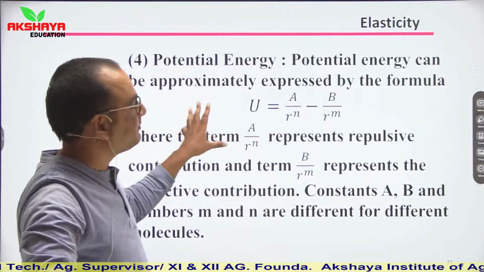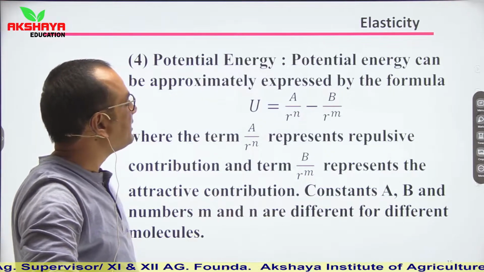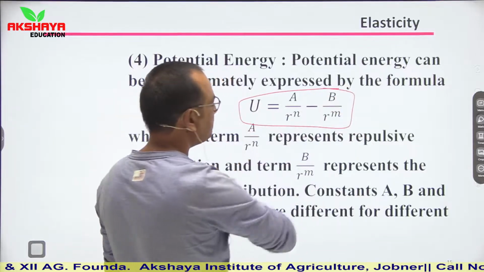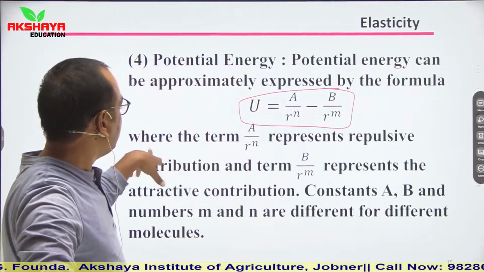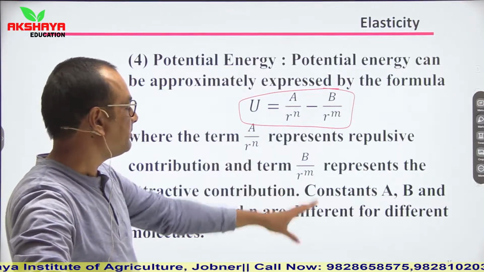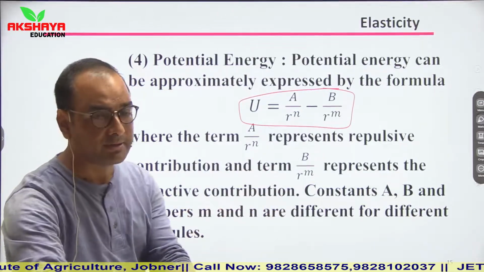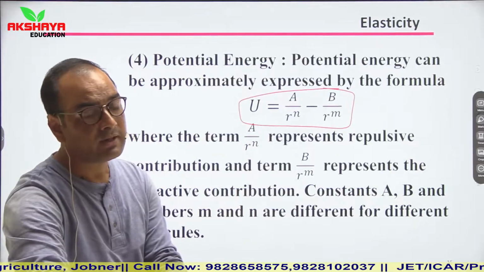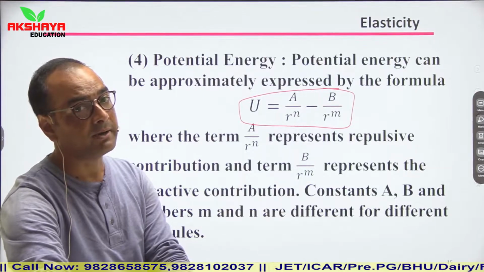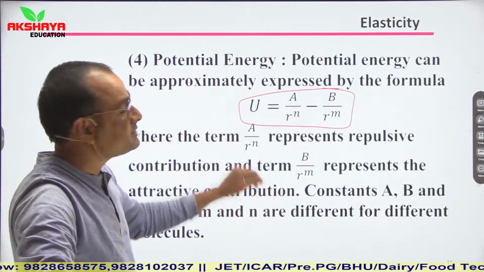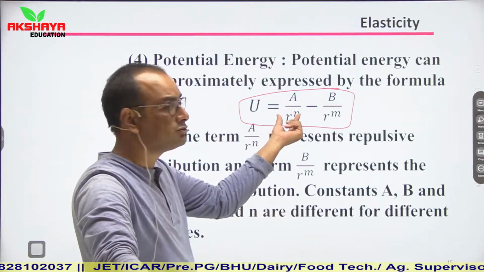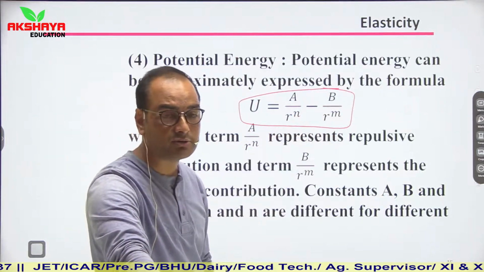Now potential energy. Potential energy can be approximately expressed by the formula U is equal to A upon R to the power n plus B upon R to the power m, where the term A upon R^n represents the repulsive contribution and B upon R^m represents the attractive contribution. Just as net force depends on how much attraction and repulsion there is, in potential energy also we include both terms: some amount of energy is due to repulsion and some due to attraction.